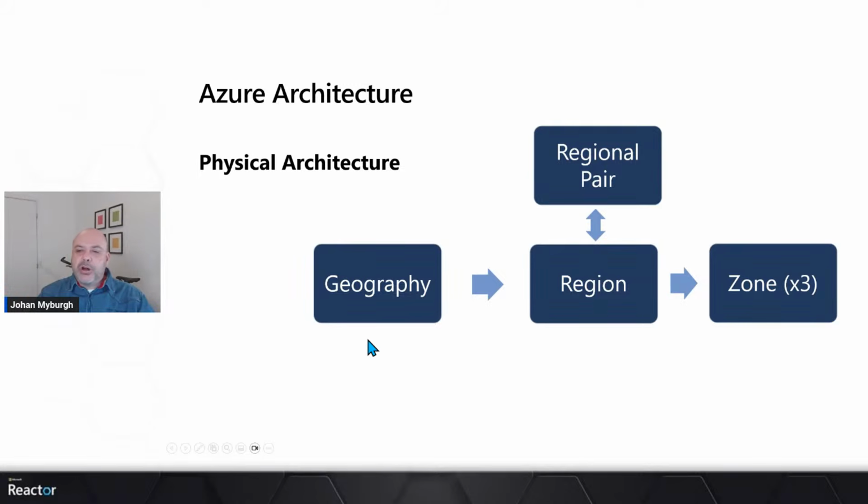Your geography consists of a bunch of regions. Each region has a regional pair, and each region consists of up to 3 different zones. I hope that makes sense.